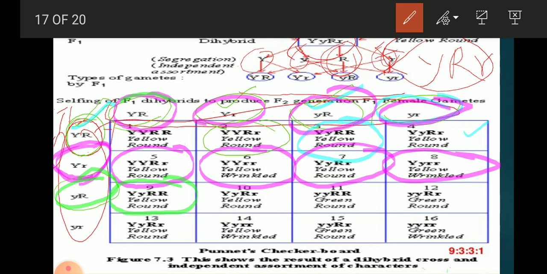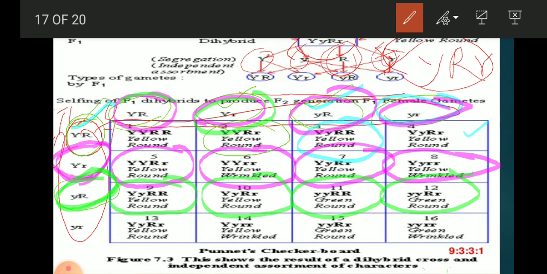Then small y capital R with capital Y small r, so I write capital Y small y and capital R small r. Like this we will make all these combinations. So after this we will calculate what is the dominant and what is the recessive.